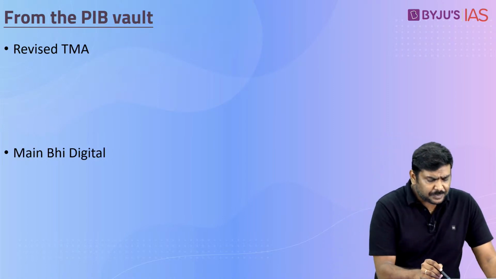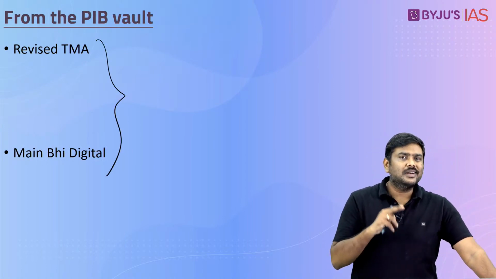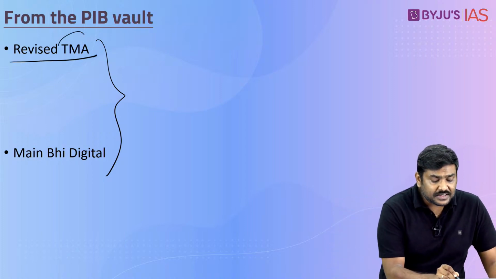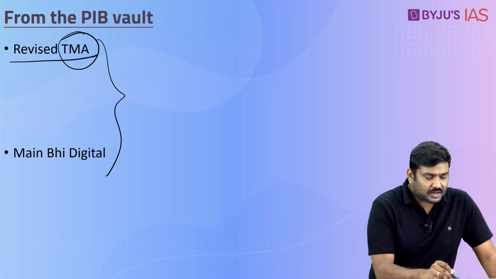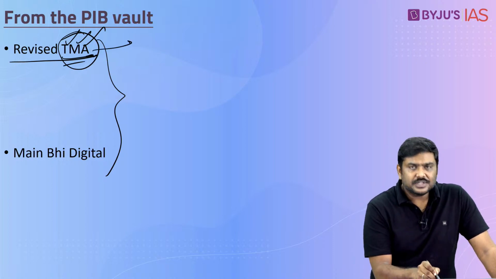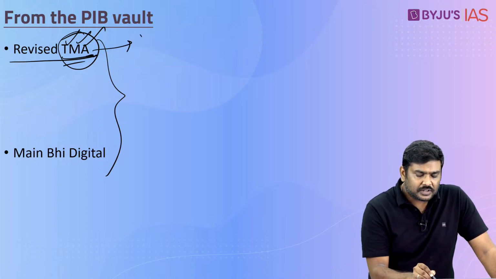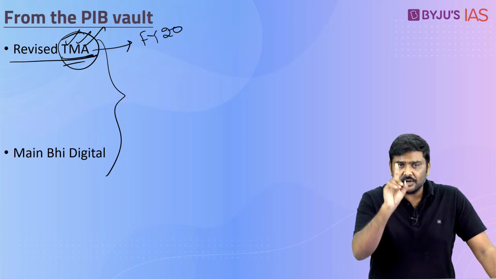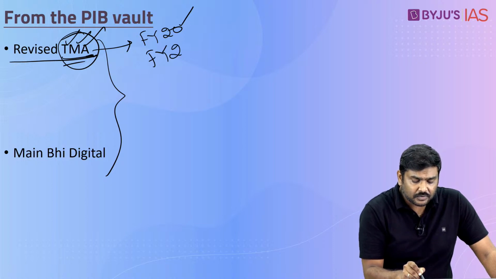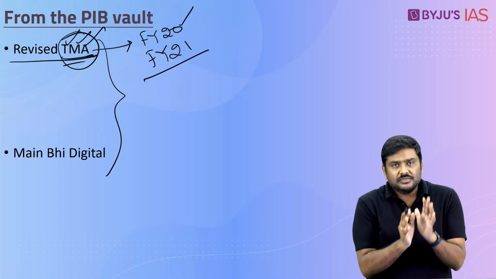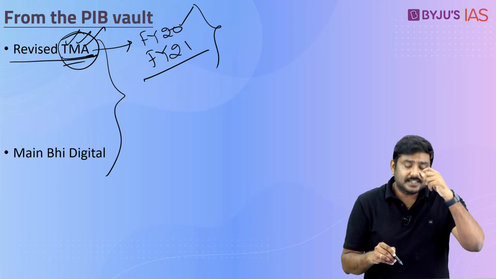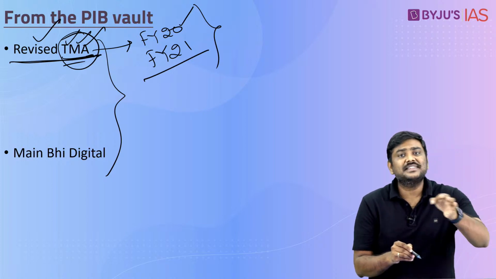Now finally, with respect to PIB Vault, I have taken two important articles which have come in the last one week. One, Government of India has announced a revised TMA, that is Transportation and Marketing Assistance. This was announced, as already mentioned, for the financial year 20. Initially it was announced only for one year. Later it was extended by one more year for financial year 21. Now this was announced for financial year 21 also, and it was withdrawn. Government of India has announced a revised TMA scheme now.